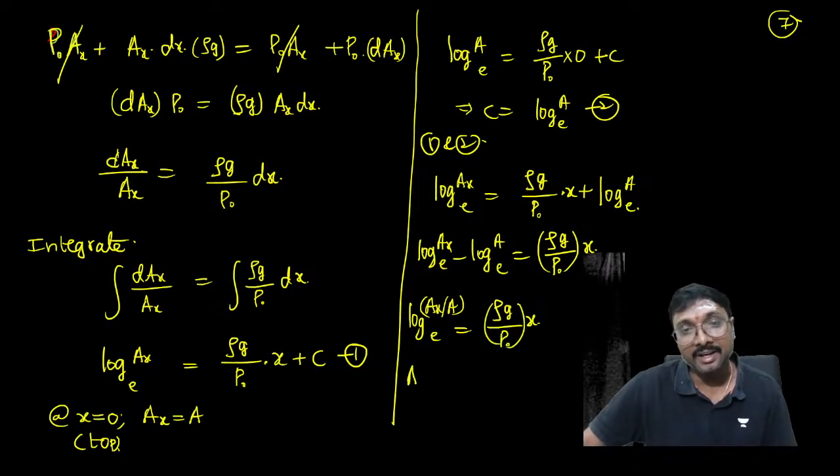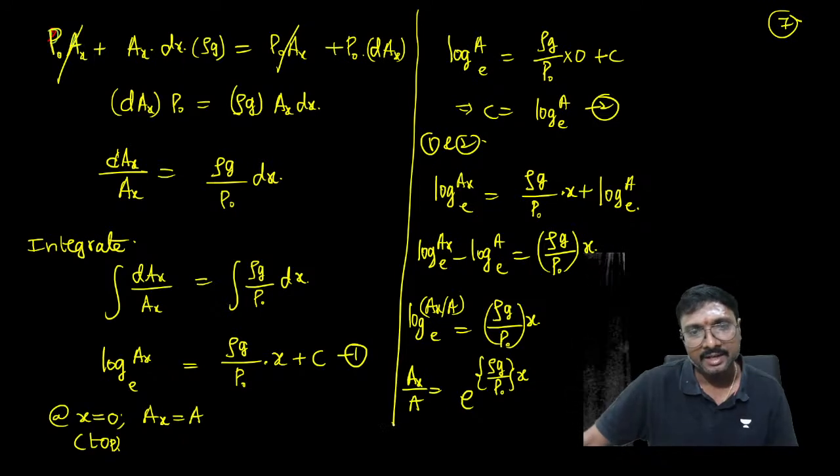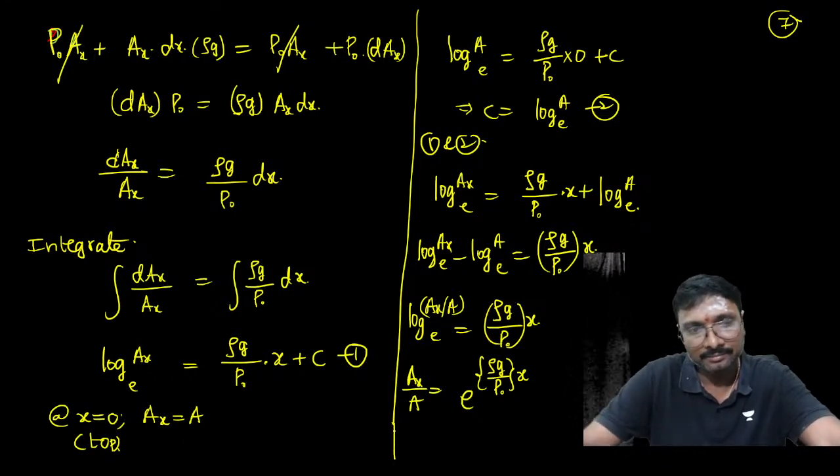So A_x divided by A equals e power rho g divided by P naught into x. Can you say it like this, all of you?